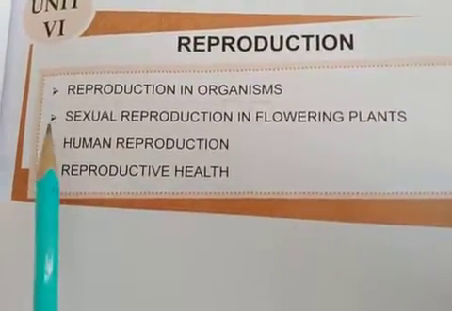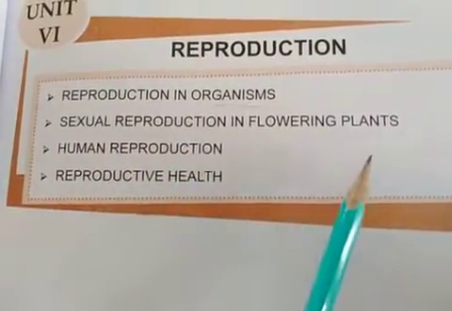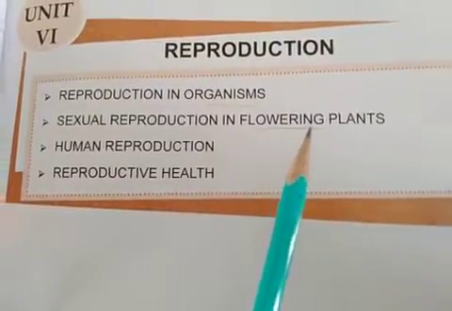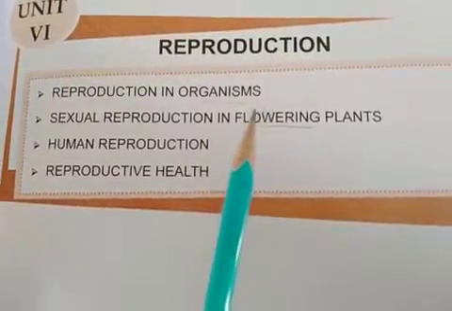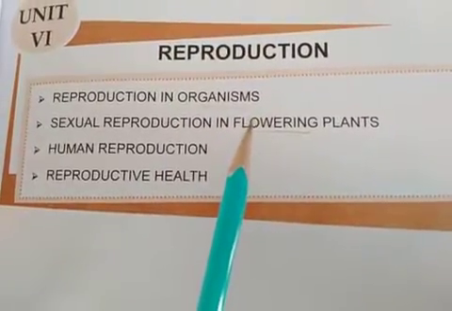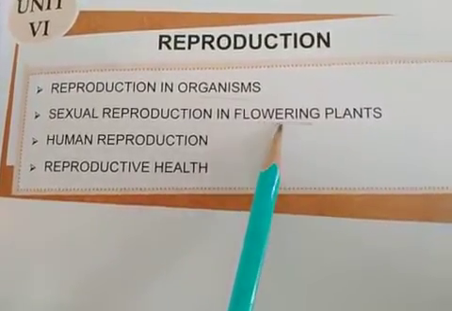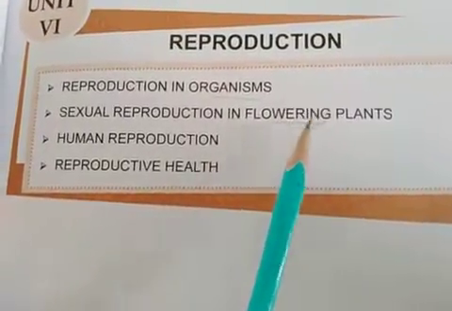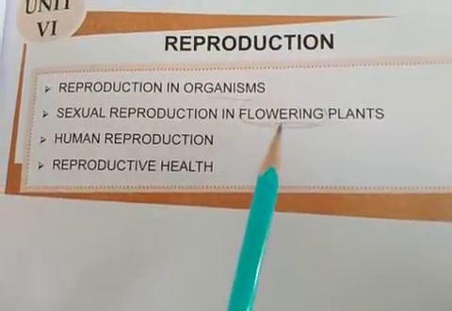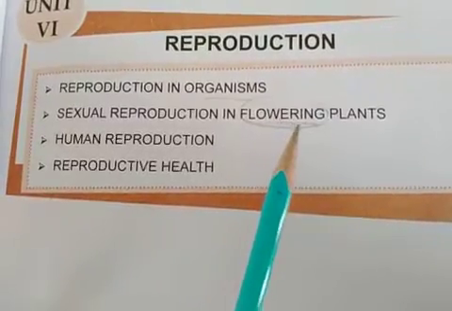The second chapter comprises sexual reproduction in flowering plants, in which the flowering plant represents the angiospermic plant. All other plants usually undergo a primitive type of sexual or asexual reproduction. Only the angiospermic plants are known as flowering plants because there the flower is the sexually reproducing unit, or the unit of sexual reproduction.